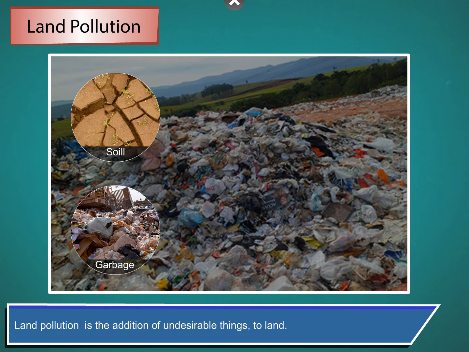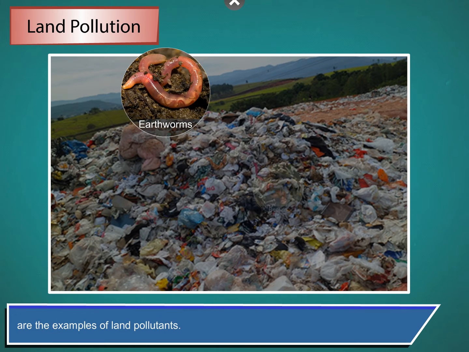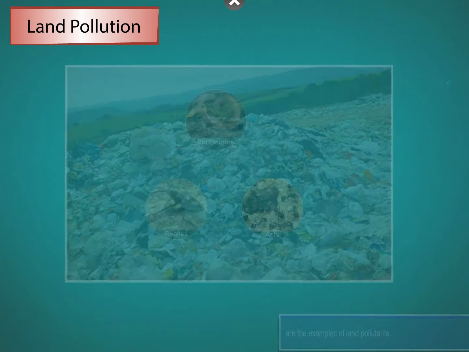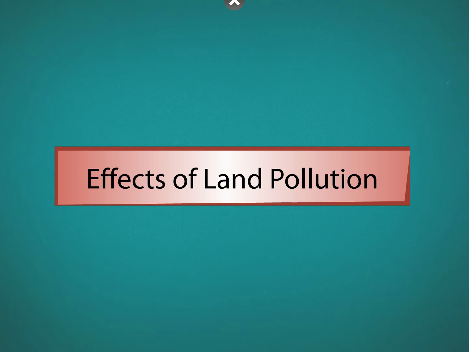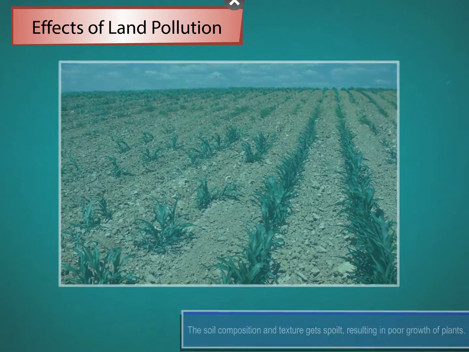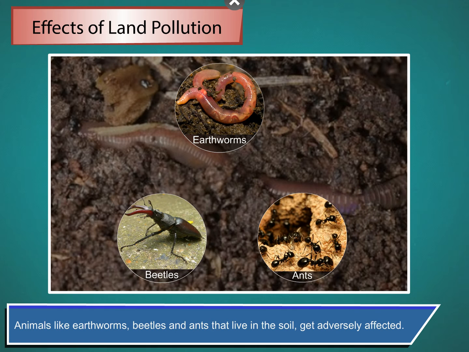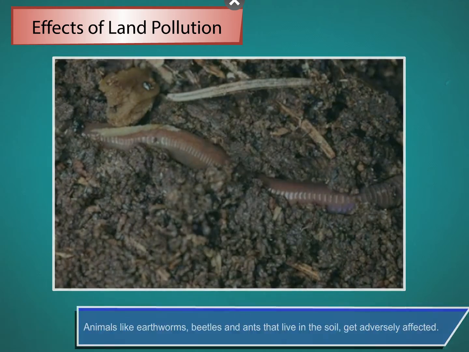Land pollution. Land pollution is the addition of undesirable things to land. Soil, garbage, sewage, factory wastes, etc. are the examples of land pollutants. Effects of land pollution. The soil composition and texture get spoiled, resulting in poor growth of plants. Animals like earthworms, beetles, and ants that live in the soil get adversely affected.